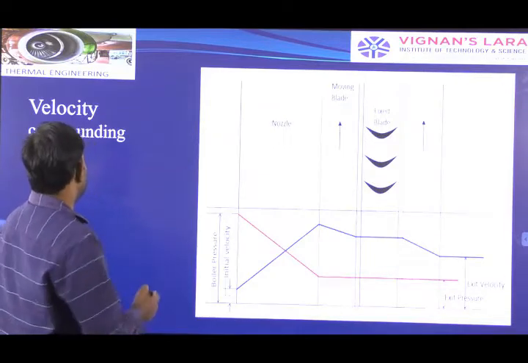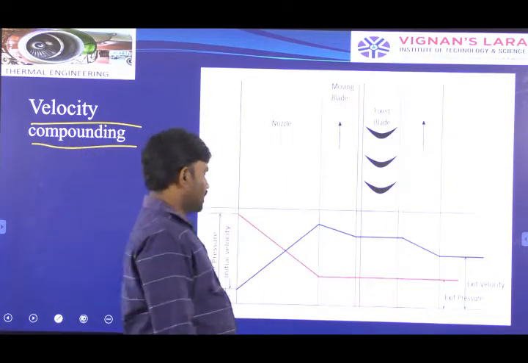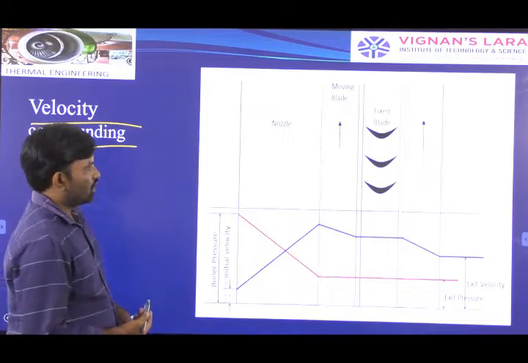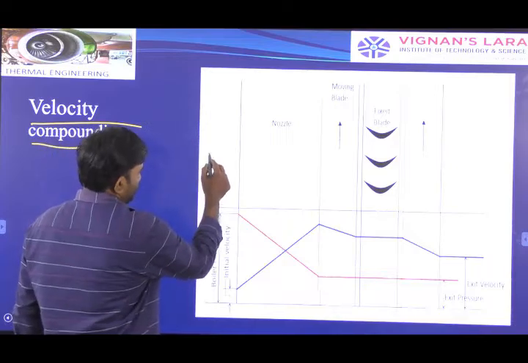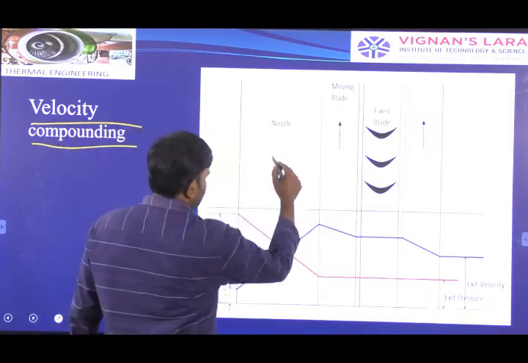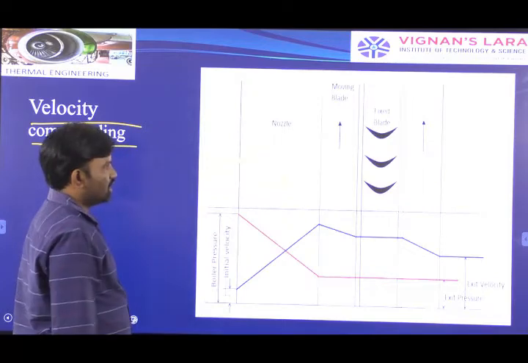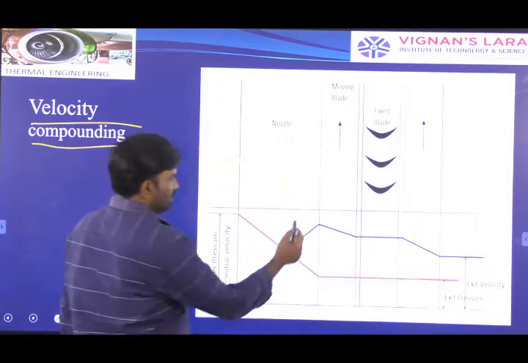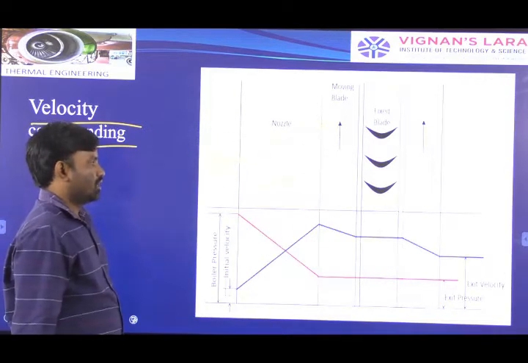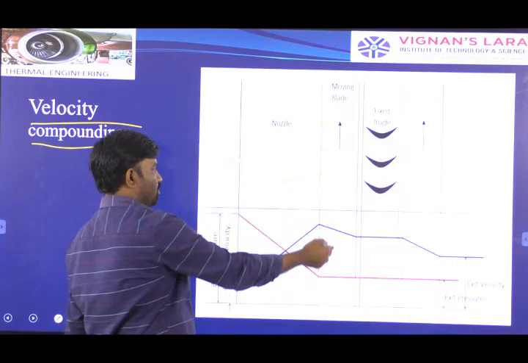See, first one, velocity compounding method. In case of velocity compounding method, from the diagram also you can clearly observe. From the boiler we are introducing the steam into the nozzle body, and during the conversion of pressure energy into kinetic energy, high velocity steam strikes the blades of the turbine. On the periphery of the rotor we are arranging the number of moving blades.